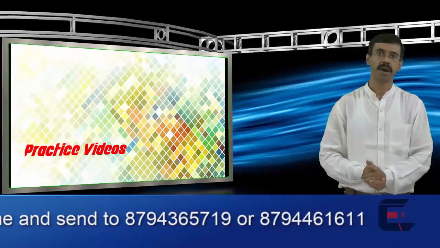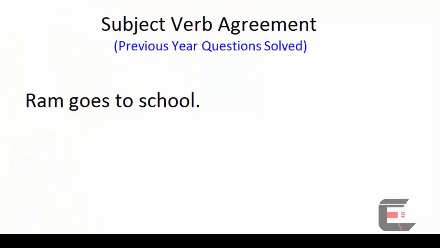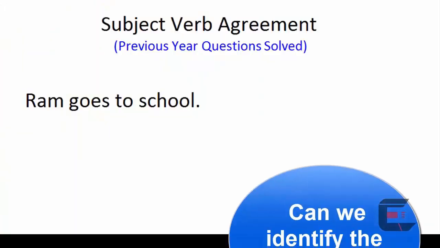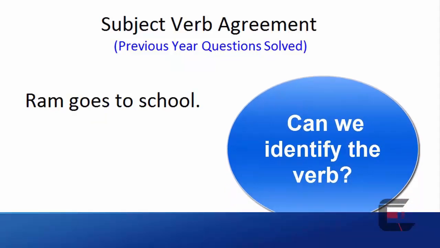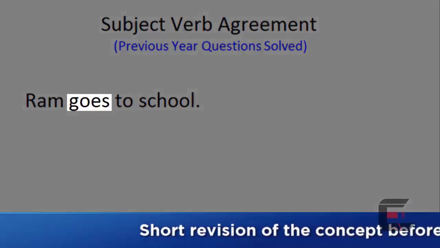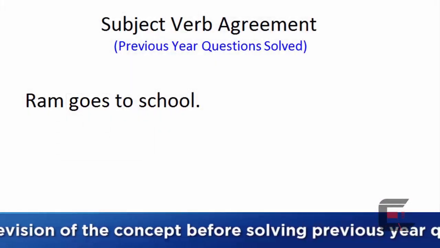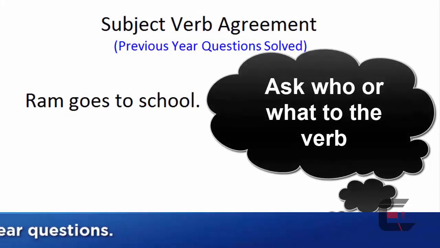Now let's begin by revising the concept with an example. In this sentence, can we identify the verb? Yes, you might have identified it correctly. It is goes. Now in this sentence, who goes or what goes?